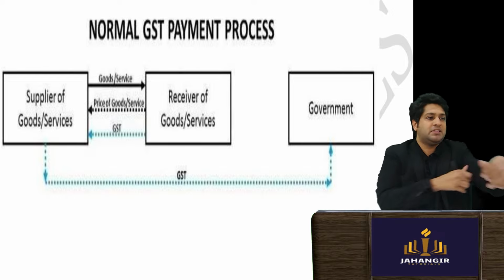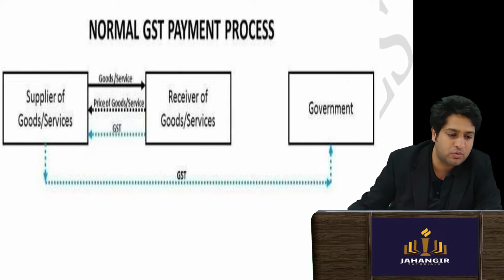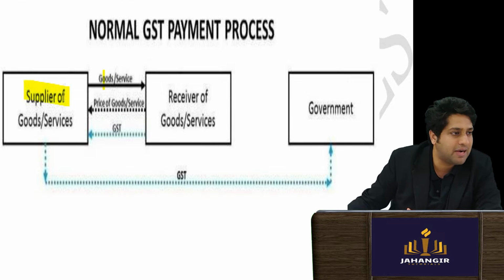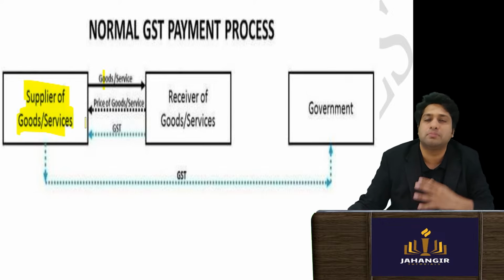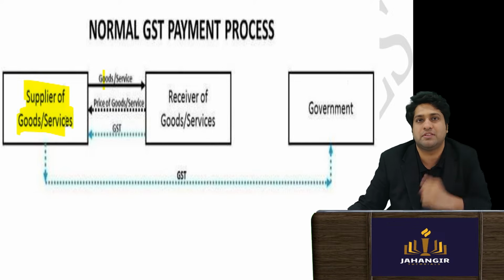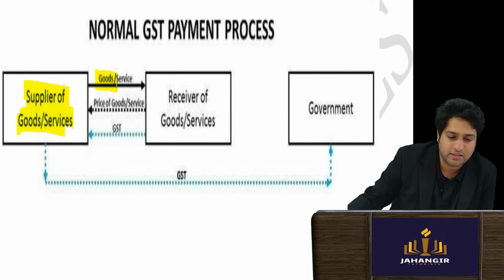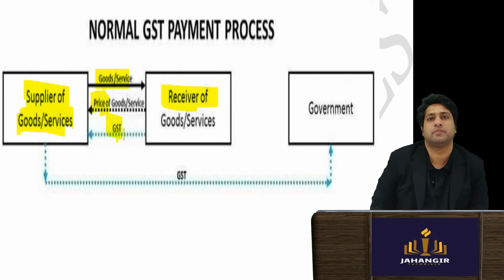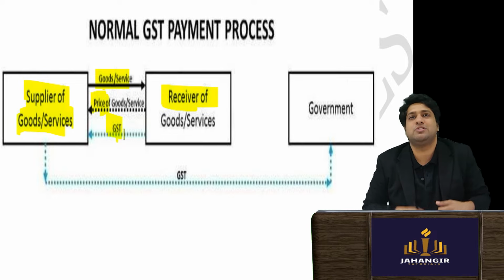So what happens here? When we go to McDonald's, now I'm taking an example of McDonald's. Who is the supplier of goods and service? McD. McD gives you the goods, and in the invoice we pay the price along with the GST amount. When you join any classes, you pay along with the GST.